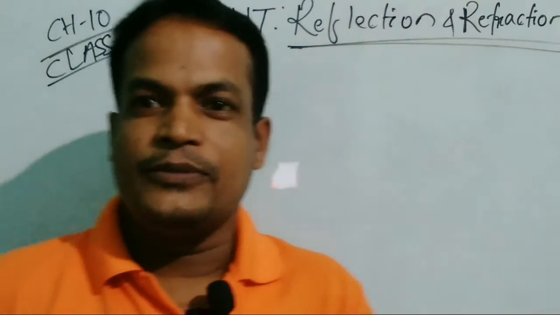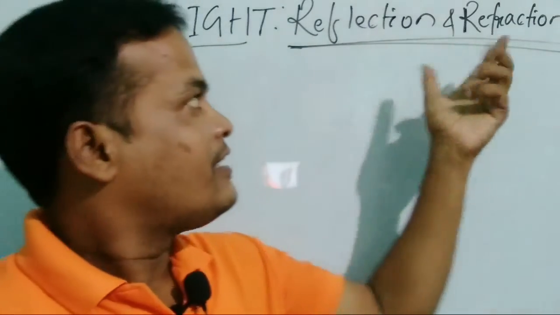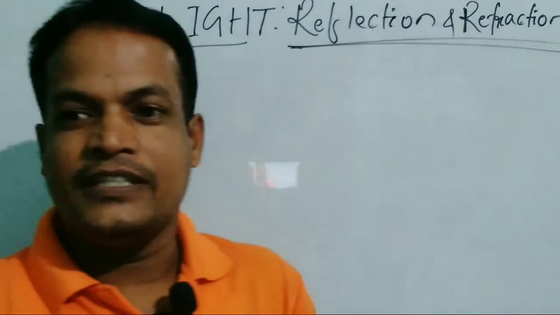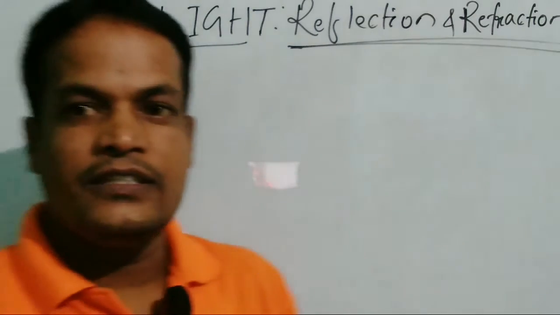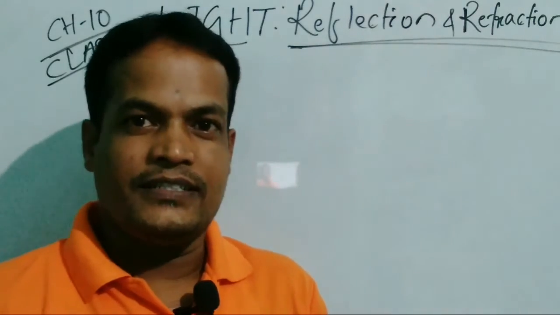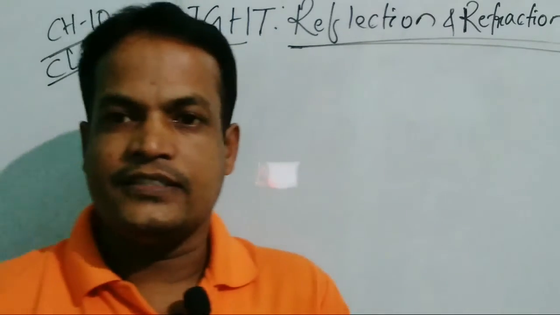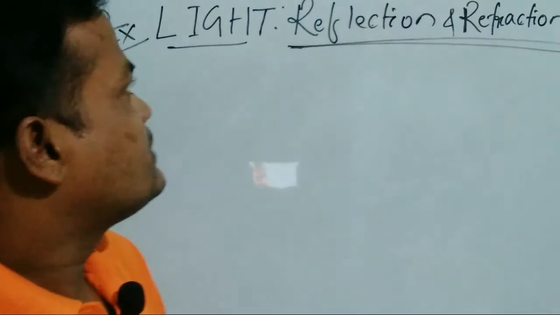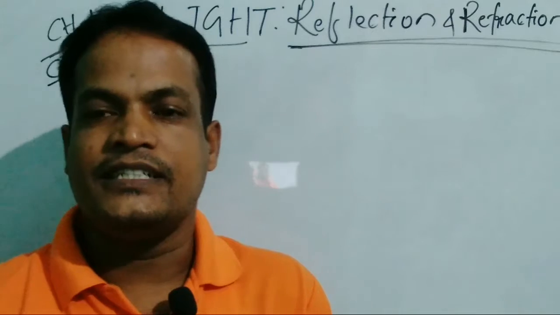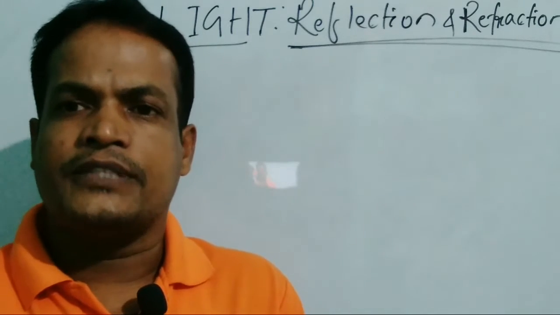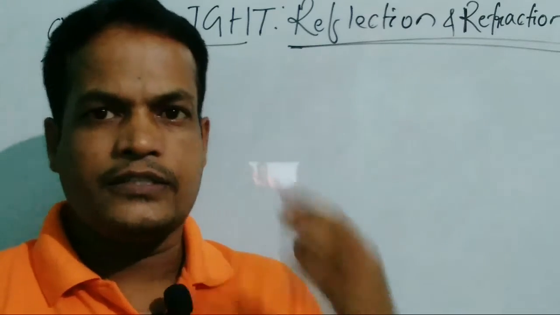Good morning, friends. Today we are going to discuss light reflection and refraction. It is one of the important chapters in class X, the 10th chapter of this NCERT book, and a very interesting chapter also. In this part we are going to discuss what is light, reflection of light, laws of reflection, and the characteristics of the image formed by a plane mirror. So let us go.